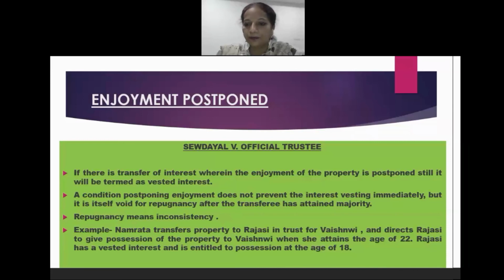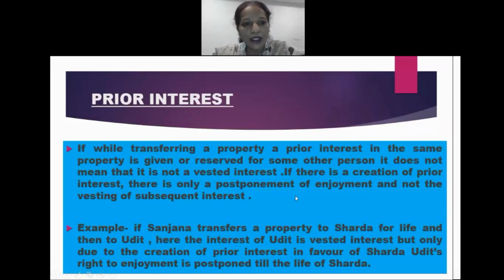Next is prior interest. If while transferring a property, a prior interest in the same property is given or reserved for some other person, it does not mean that it is not a vested interest. If there is a creation of the prior interest, there is only a postponement of the enjoyment and not the vesting of the subsequent interest. So, creation of the prior interest does not affect the vested interest. There is simply a postponement of the enjoyment, and that too is only for a limited period.